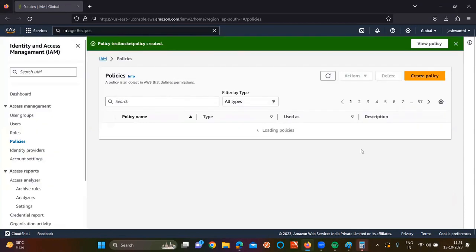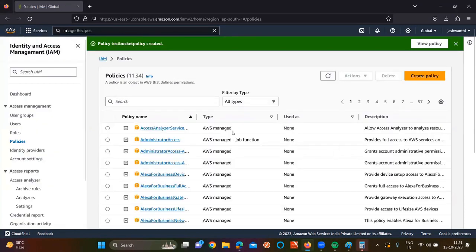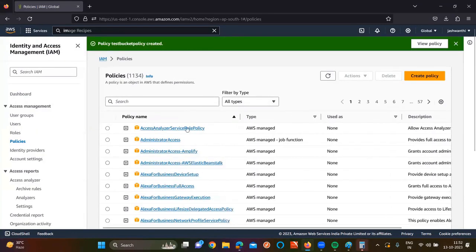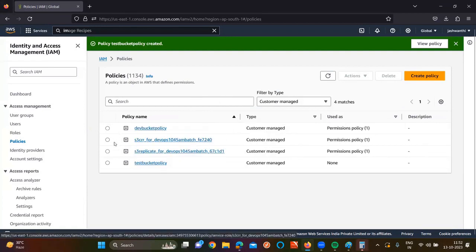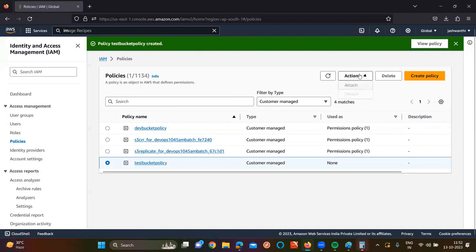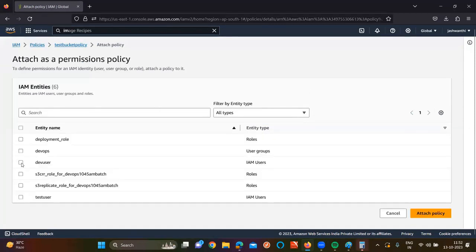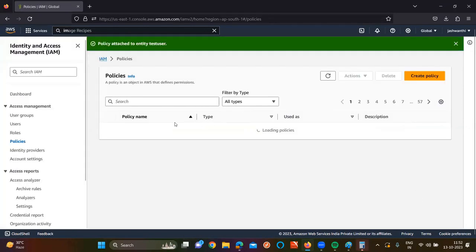Sir, now I create the policy. For which user do I want this policy to be applicable now? Test user. So go to all types, click on customer managed, and select the test bucket policy. Attach it to which user now? Now is the policy attached or not, sir?